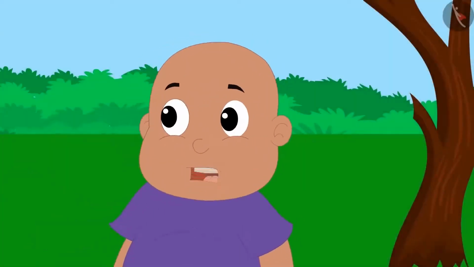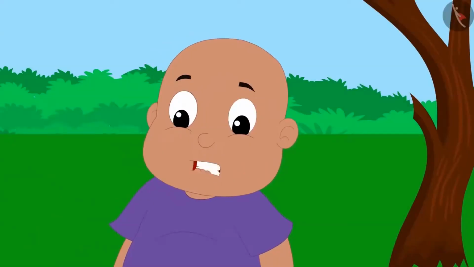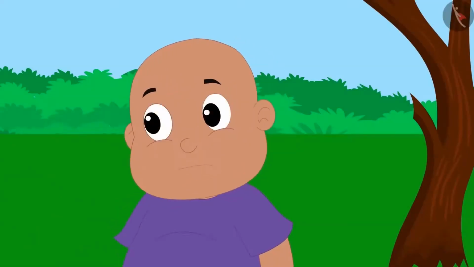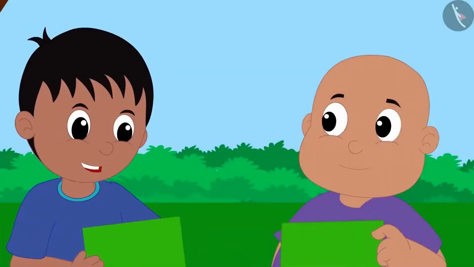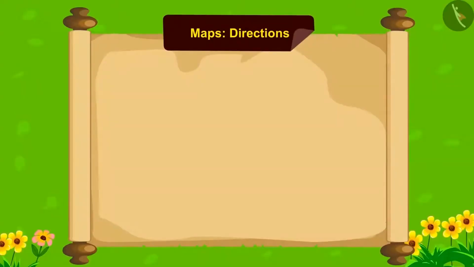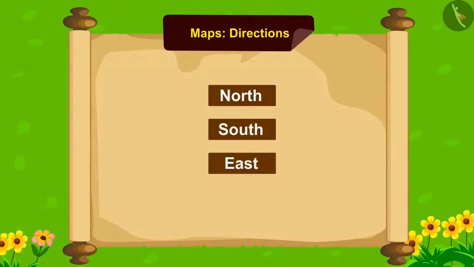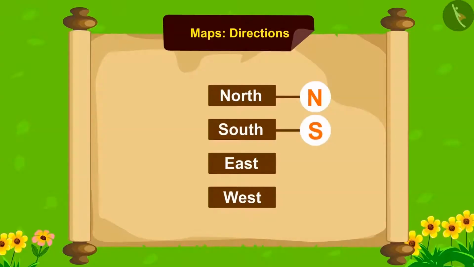But how are we supposed to use this? And what directions are these, Raju? Then Raju explains it to him. There are 4 cardinal directions: north, south, east and west. Referred by N for north, S for south, E for east, and W for west. They can be written like this too.